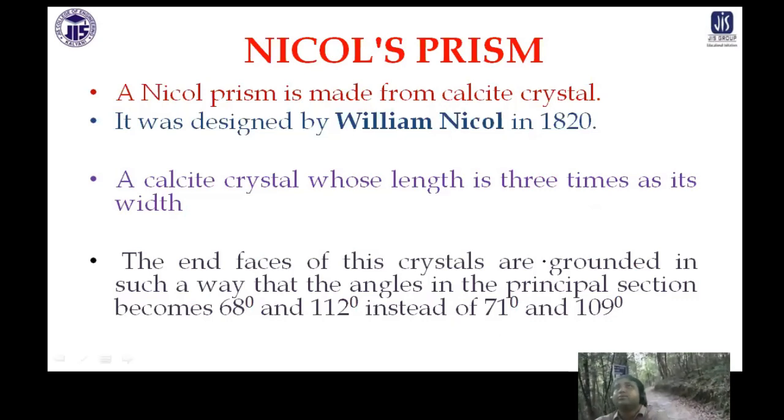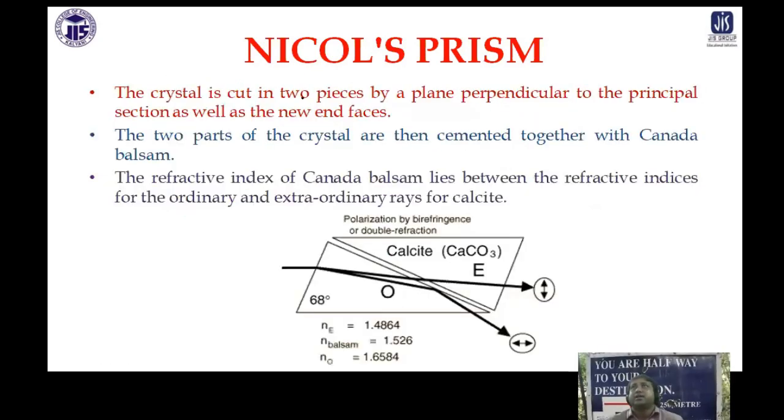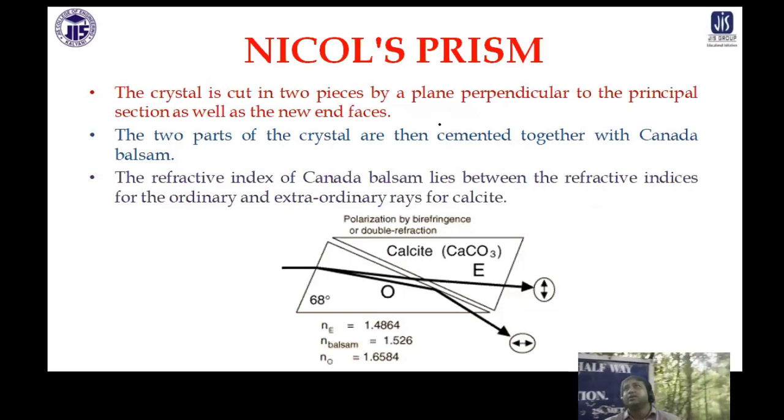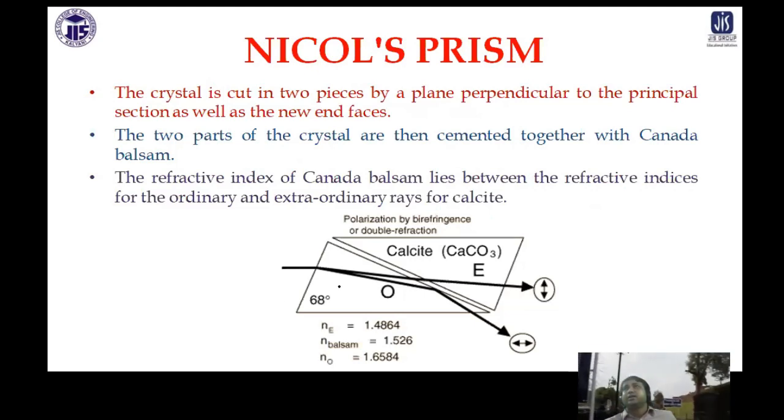So how do you design it? The crystal is cut into two pieces. This is the design. Two pieces by a plane perpendicular to the principal section. These two parts of the crystal are now cemented with Canada balsam. The refractive index of Canada balsam lies between the refractive indices of the ordinary and extraordinary rays inside the crystal. So one of the angles is 68 degrees, the other one is 112 degrees.